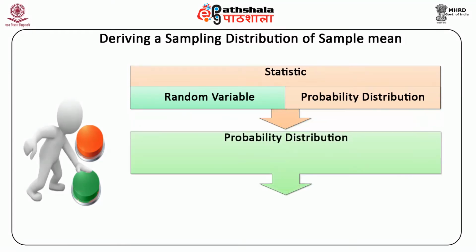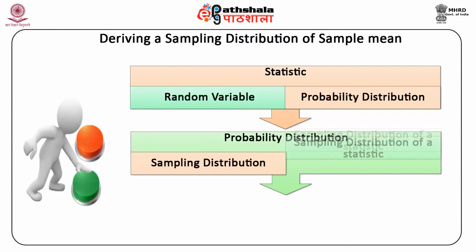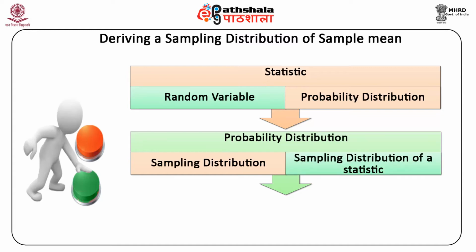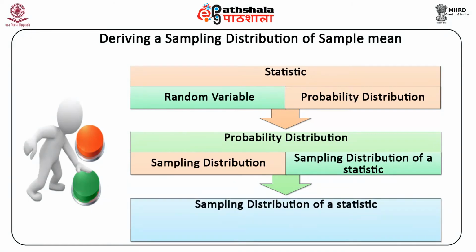The probability distribution of a statistic is also referred to as its sampling distribution, since it describes how the values of a statistic change across all samples that are selected for the purpose of the study. The listing of estimates of a statistic obtained across all samples is called the sampling distribution of a statistic. The sampling distribution of any statistic depends on three factors.